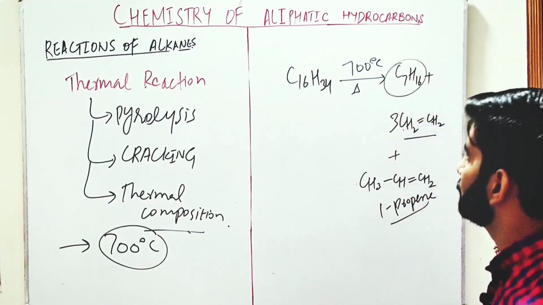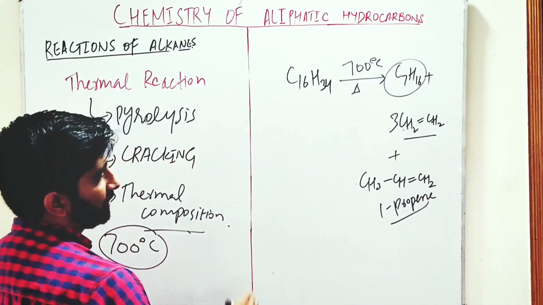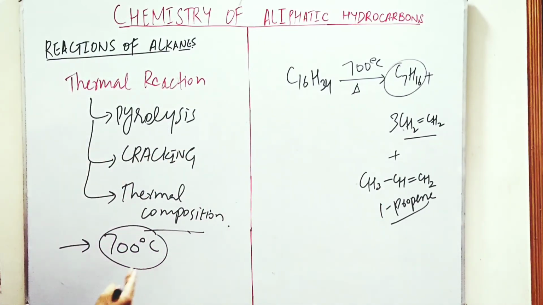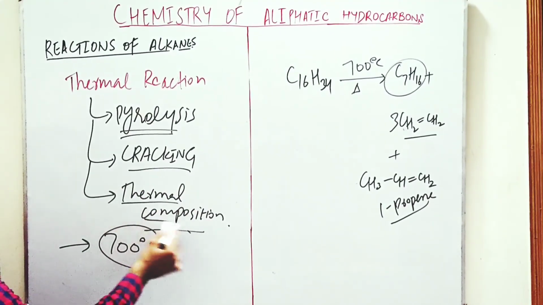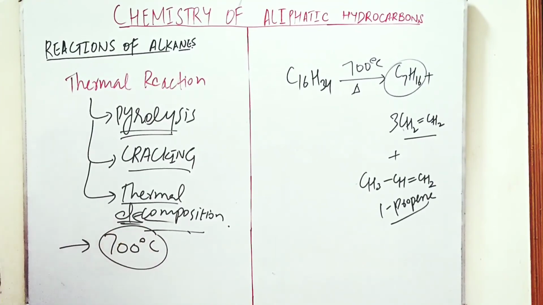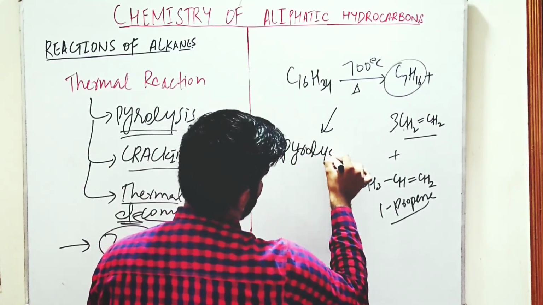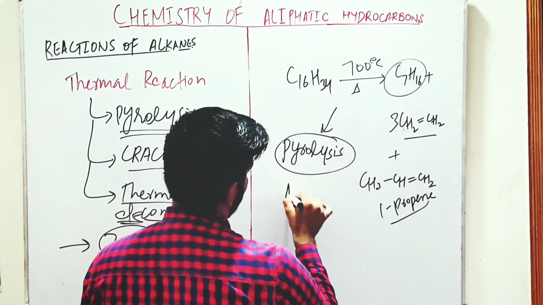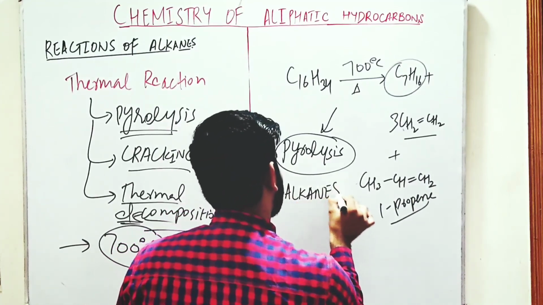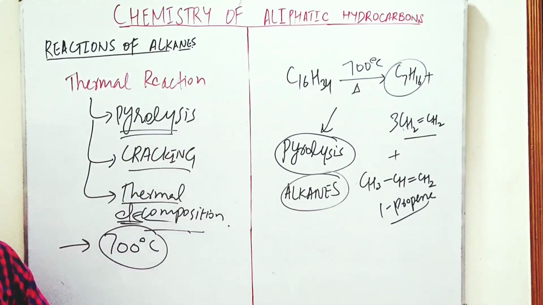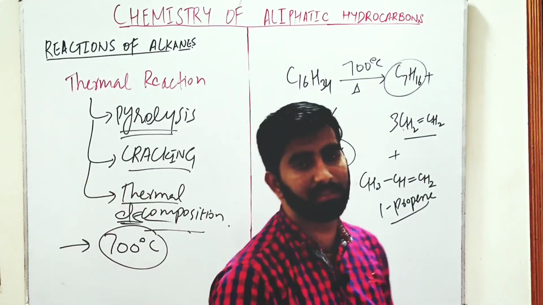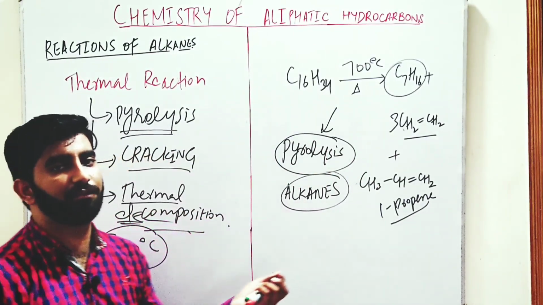This is called heptane. So high hydrocarbon is broken down into the lower hydrocarbons in the presence of heat, in the absence of air. This is called pyrolysis, breakdown in the presence of heat. This is called cracking, breakdown of high hydrocarbons to low hydrocarbons, or thermal decomposition. So this is the pyrolysis, that is the thermal reaction of alkane. So these are some reactions of alkanes that we discussed under suitable conditions. So this is all about the reactions of the alkane.